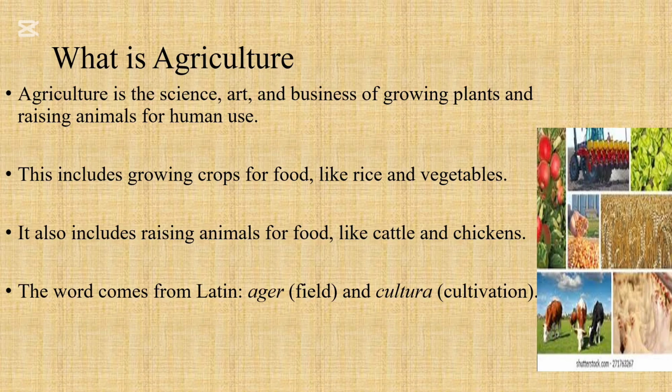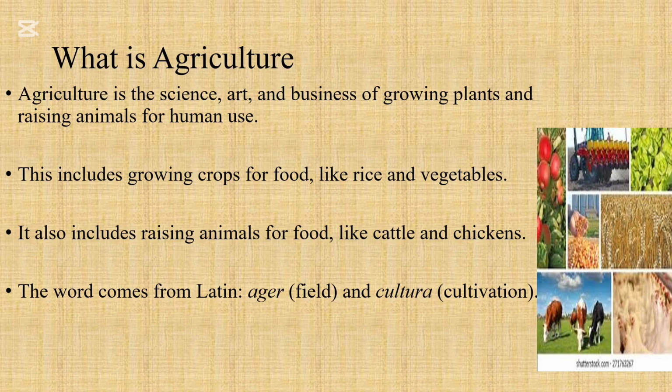Not only can it be defined as a science, it can also be defined as an art. Why? Agriculture produces so many beautiful things. Have you ever looked at a place and you've seen so many beautiful flowers, the grass is kept low, and all of these various things? When you look at it, it's just so beautiful. That's what we're talking about, landscaping. All of these things make agriculture an art.